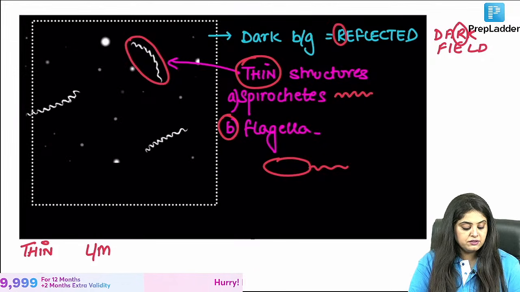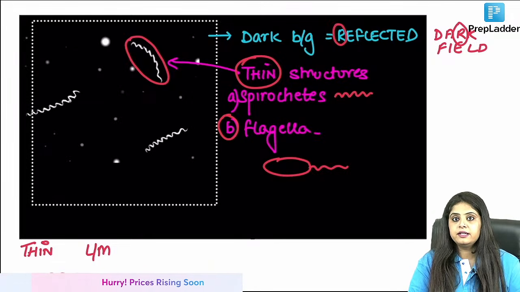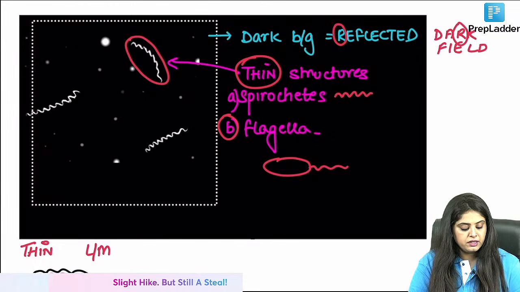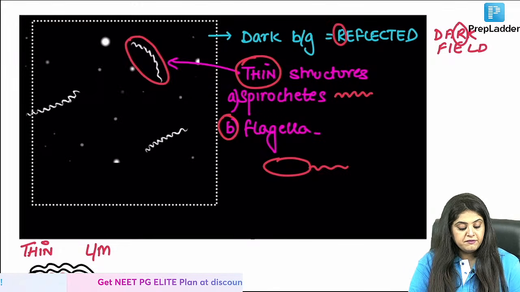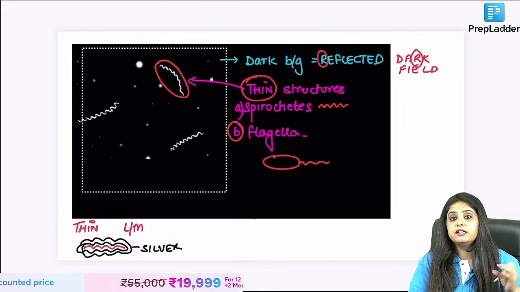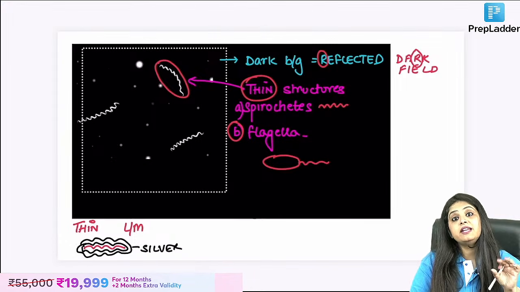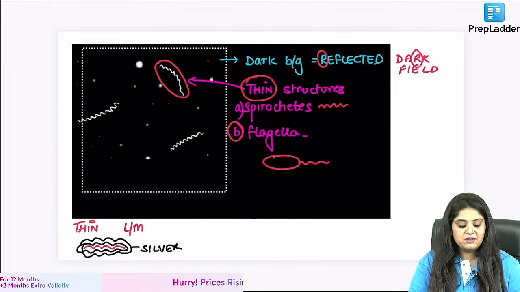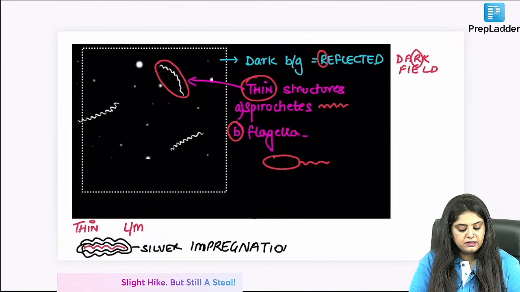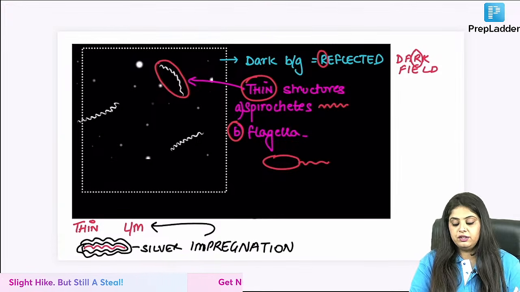Ma'am, if something is very, very thin, then you will make it thick. What will you do? You will start depositing some things around it. You start depositing a lot of silver. When I deposit a lot of silver around it, that silver is going to make that thin structure very, very thick, and then I will be able to see it on a light microscope. Very good. That is known as silver impregnation. Now I have made that thin structure thick, and now I can see it on a light microscope.